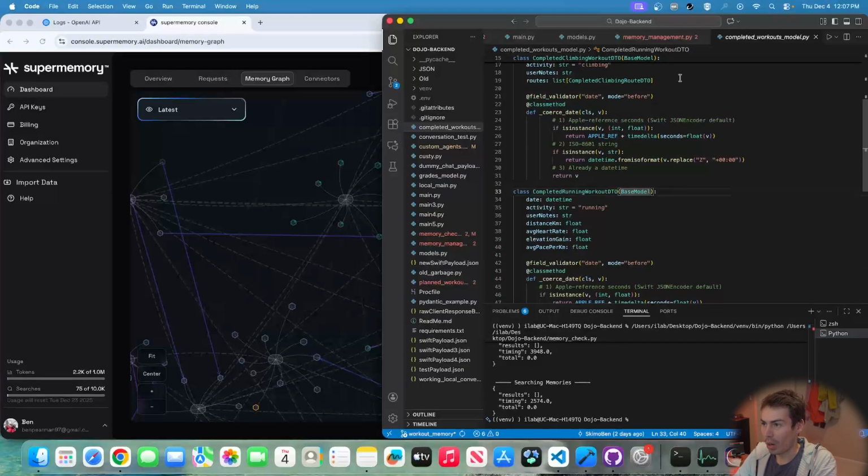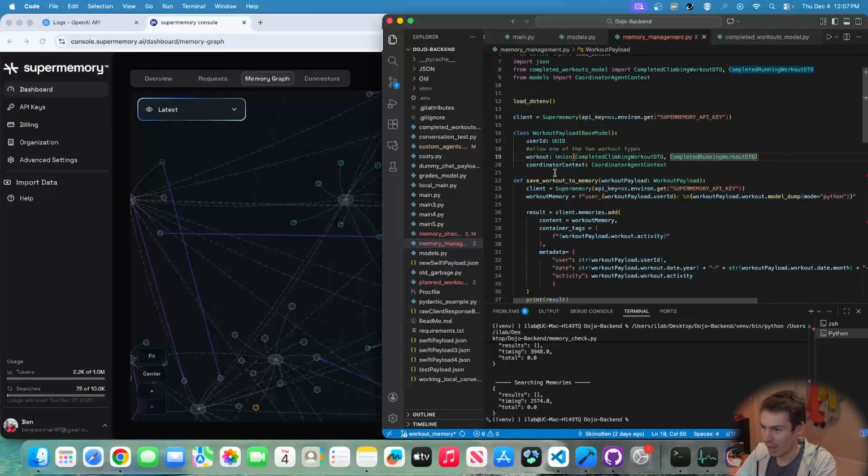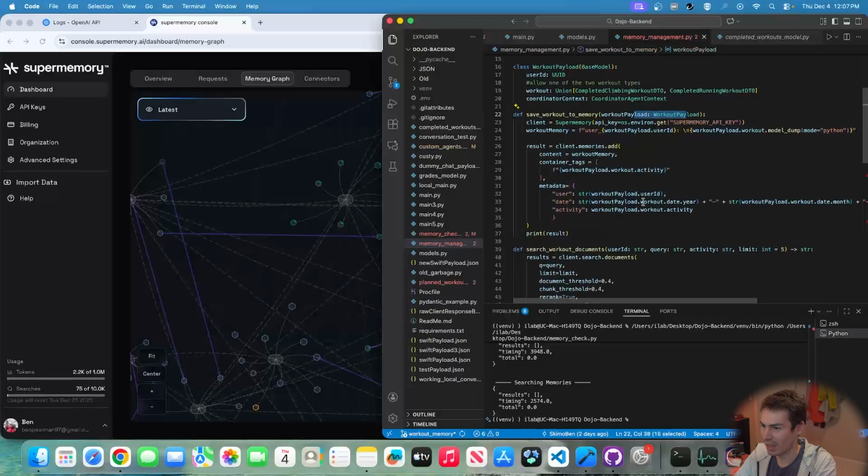And that's just a base model that I'm validating so it can actually be turned into JSON. And this is the thing that I'm actually sending. So I take this, make a new Supermemory client, and I'm making this memory that is just the user ID and then that workout object. And then I literally just, it's as simple as that.